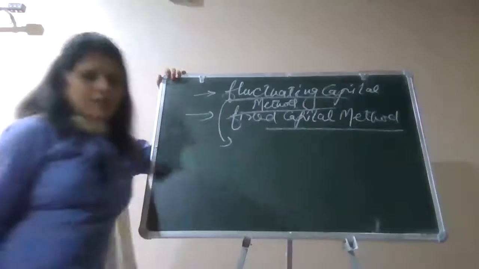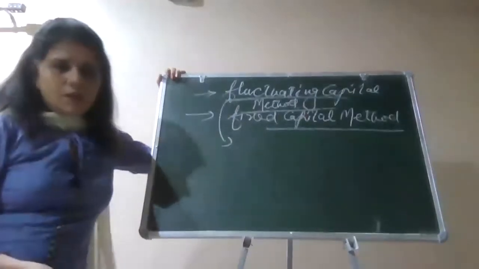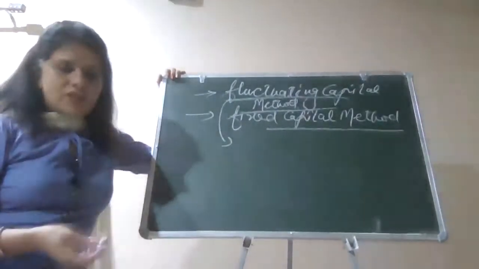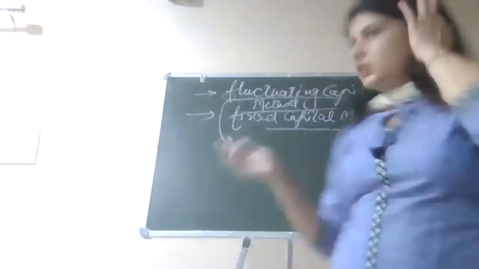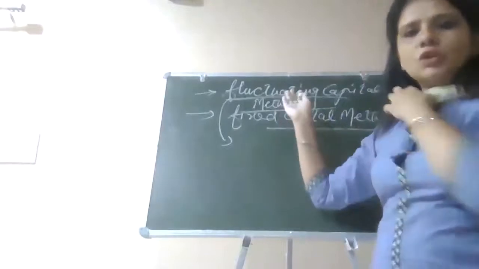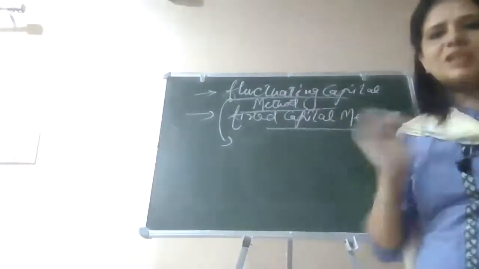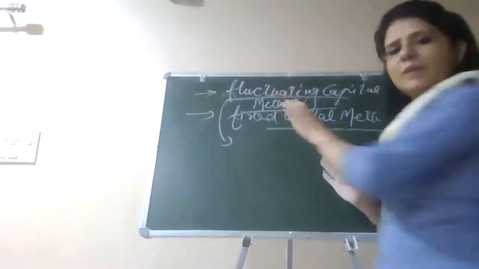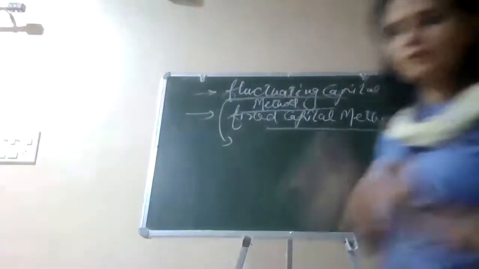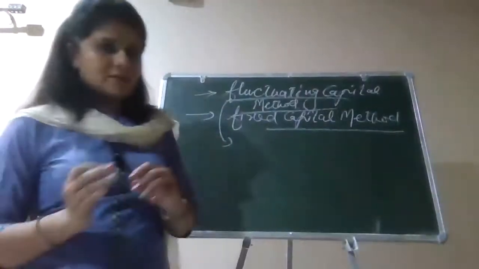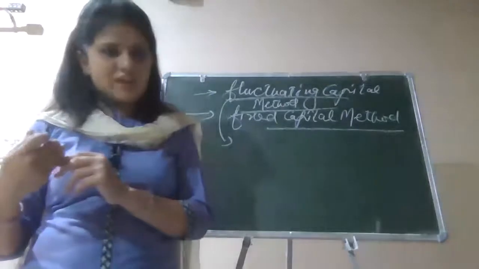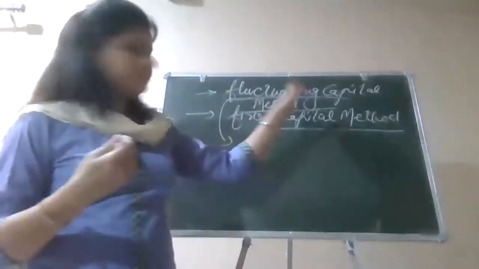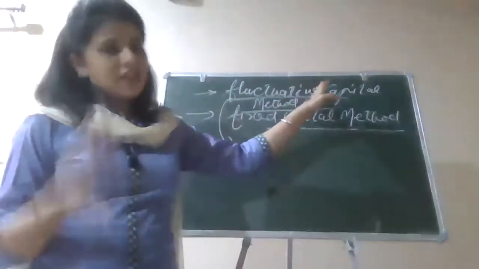Fluctuating capital method का मतलब है capital will get changed. What is the meaning of capital will get changed? Anything which we are giving to the partner in the form of appropriation will directly go to their capital. क्योंकि उन्होंने रूल ही बनाया हुआ है कि capital can change. ठीक है? Any salary we are giving to a partner will be added to his capital, it will get inflated. Anything we are taking from the partner, like drawings, the capital will get deflated. If we are giving them profit, they will be adding it to their capital.